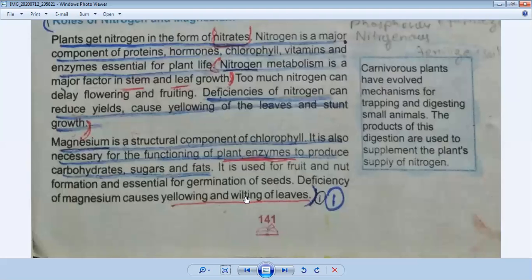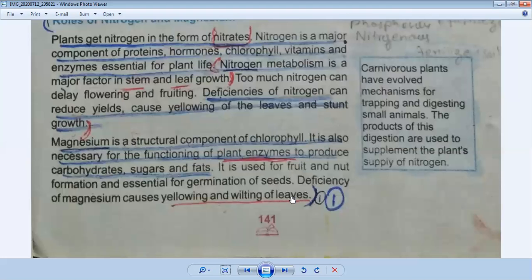We have also discussed that in the body of a plant, due to turgor pressure, leaf veins begin to stiffen and the leaves stay in the air. But if there is a lack of osmosis, they begin to become flaccid. But here we are talking about the wilting of the leaves, meaning they begin to twist on the outside of their body. Okay, so these are the problems. Deficiency of magnesium causes yellowing and wilting of leaves. This topic is very short, but if you make its points in your register and learn them, it is very easy for you.